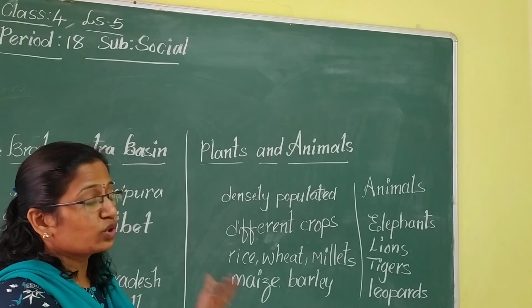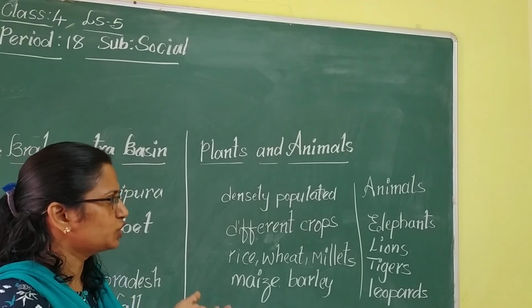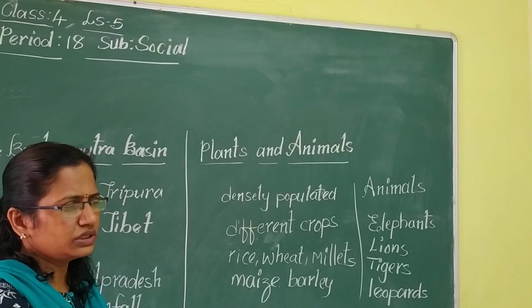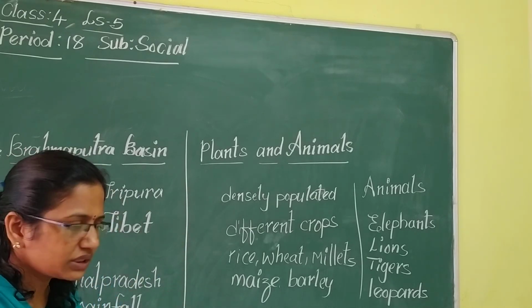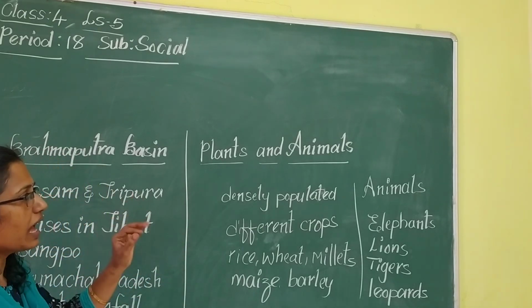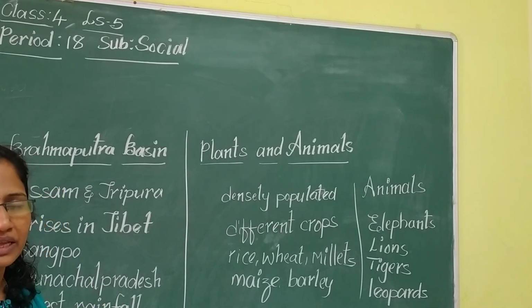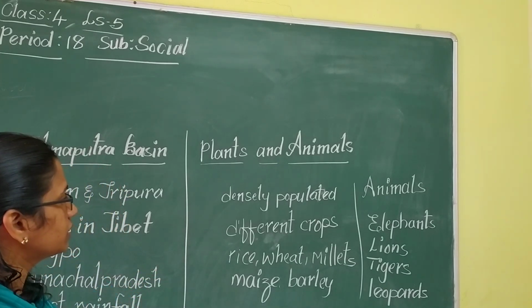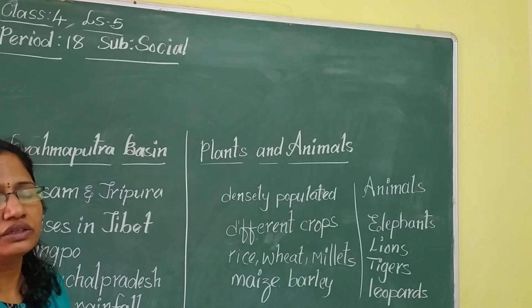What domestic animals are there here? Goats, sheep, buffaloes, cows and poultry. These are also more common in the northern plains. So this is about the plants and animals that are there in the northern plains. Okay children. So this is about the plants, animals and basins of northern plains.